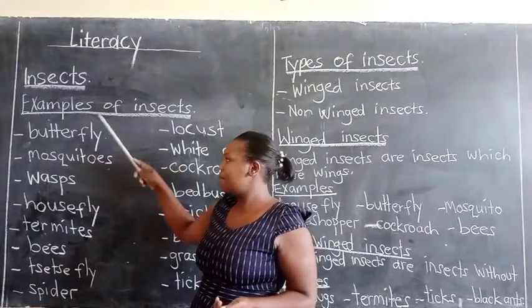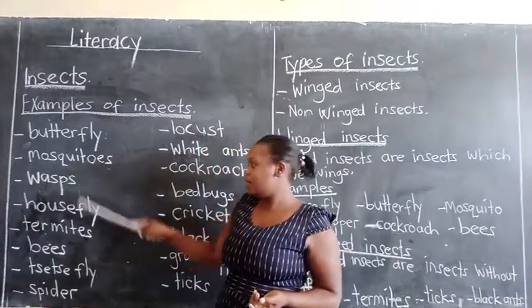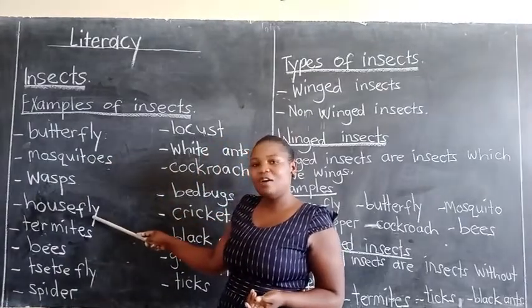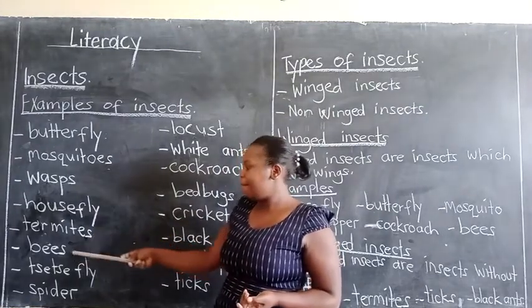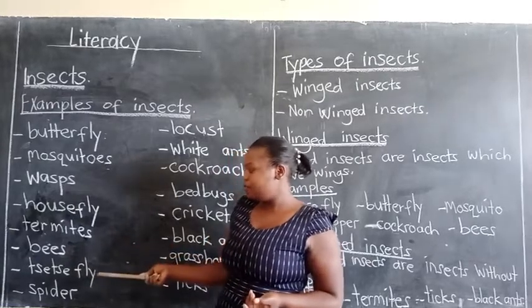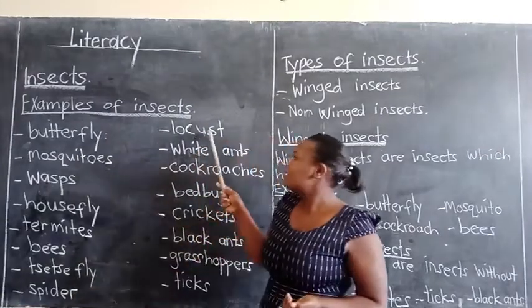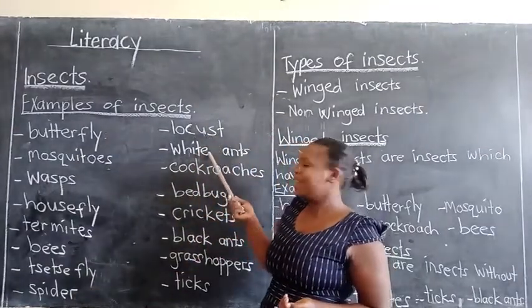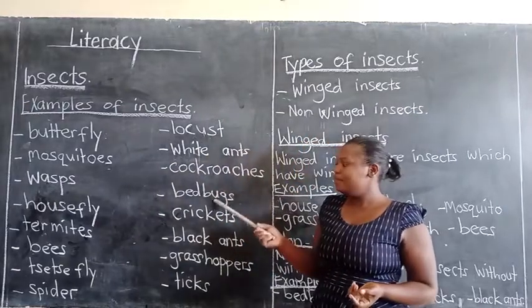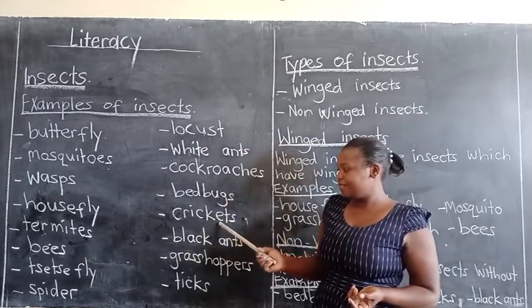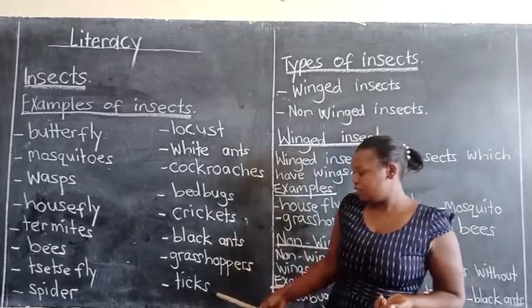One of them is butterfly, mosquitoes, wasps, housefly, termites, bees, tsetse fly, spider, locust, white ants, cockroaches, bedbugs, crickets, black ants, grasshoppers, ticks.